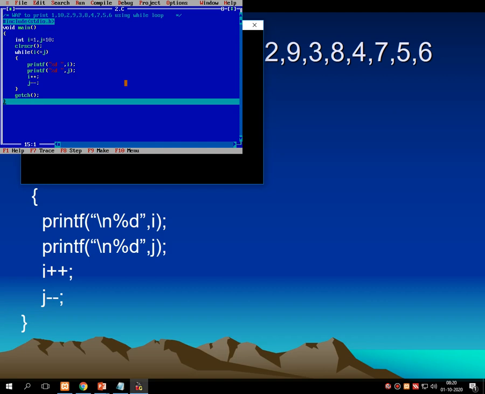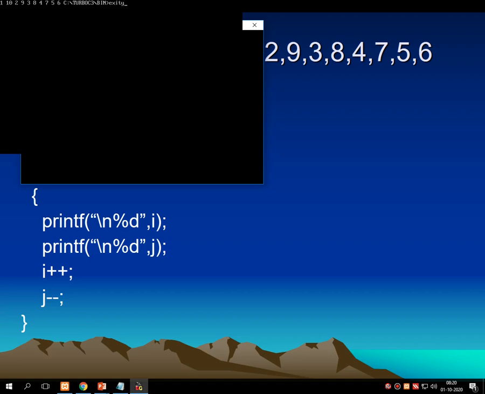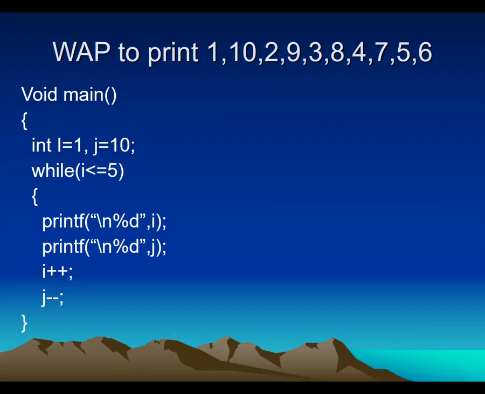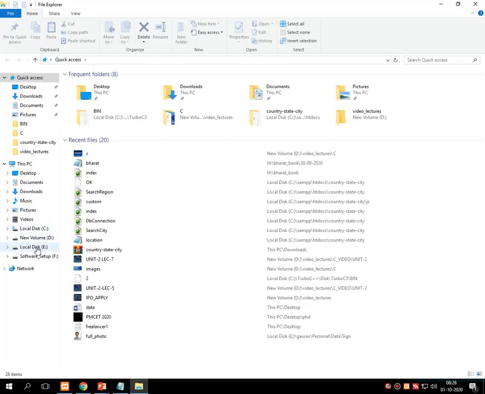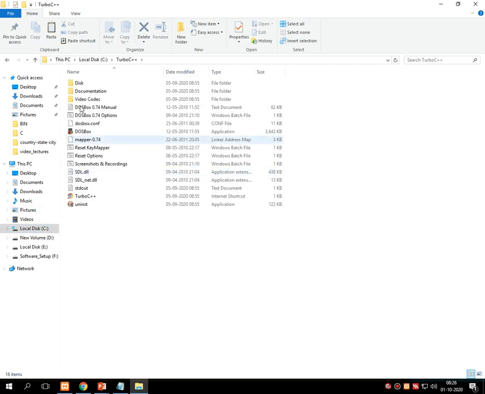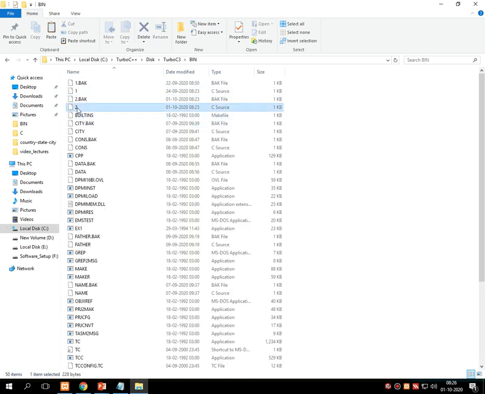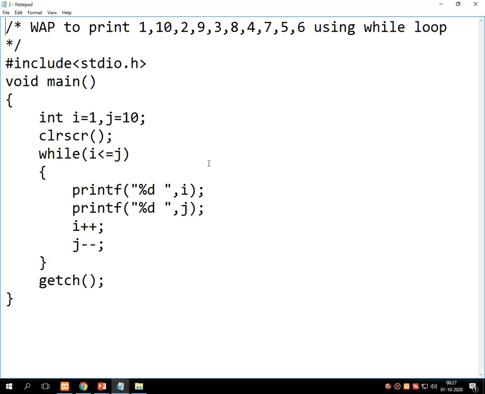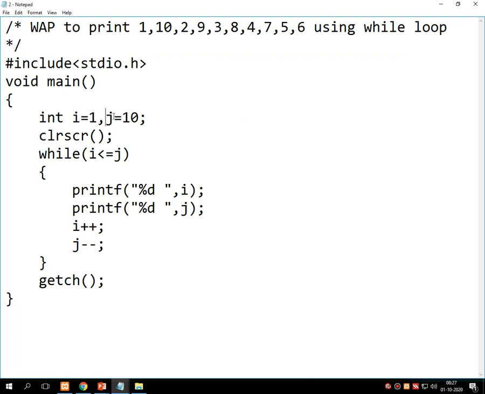As we have decided in the definition, it will print the series. Now let's see the same program again in the notepad for better visibility. This is the program. Here the value of i is 1 and j is 10.